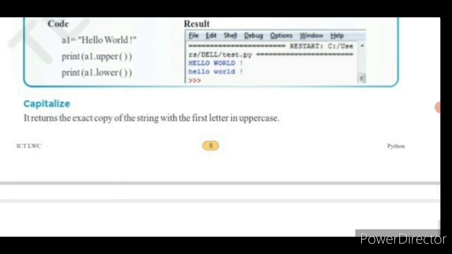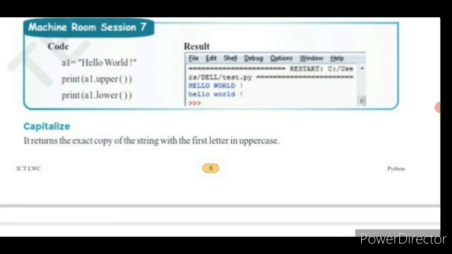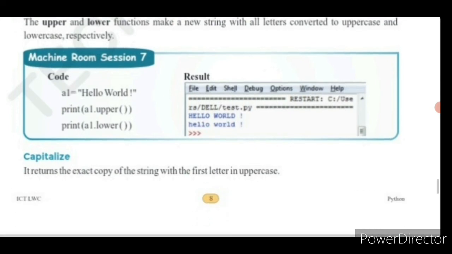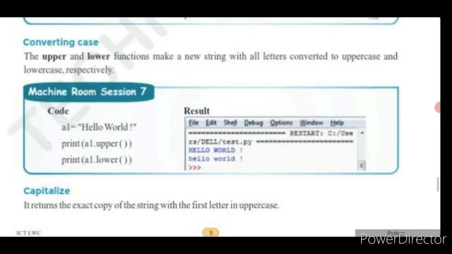So see this window, hello world. The A1 variable stores hello world. Here we have used the upper function, which means this string is going to be printed in uppercase letters. Likewise, print A1 dot lower is going to print the string in lowercase. Hello world is printed in lowercase. To convert the case we are using the upper and lower functions in order to print the string in uppercase and lowercase. Clear, children? So this is about converting case.